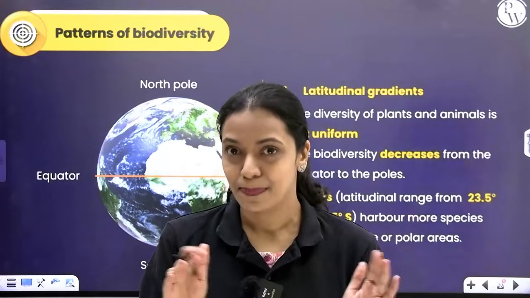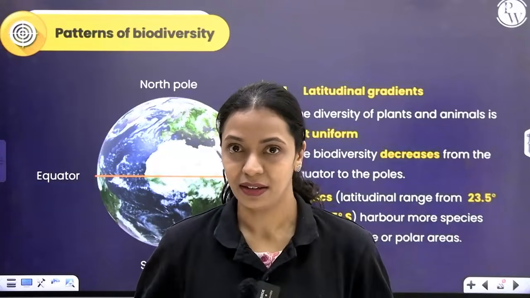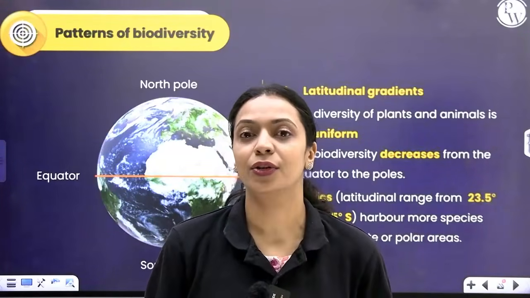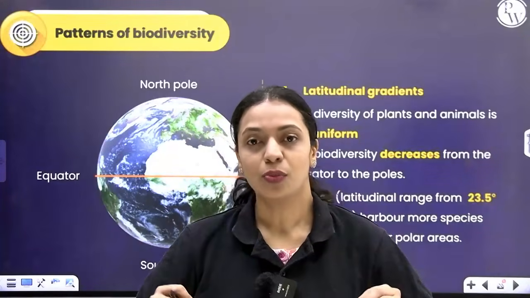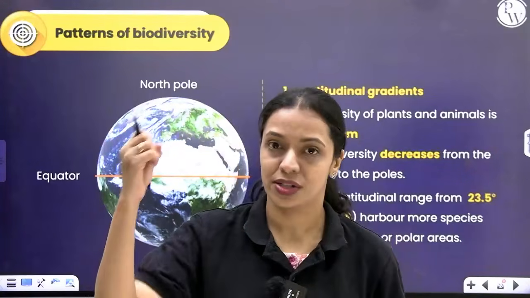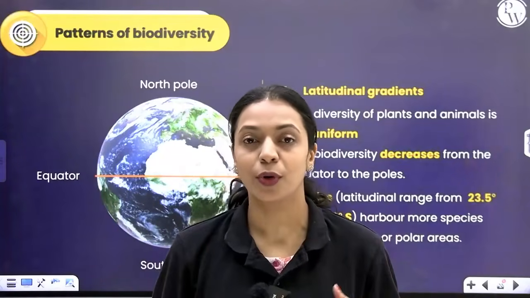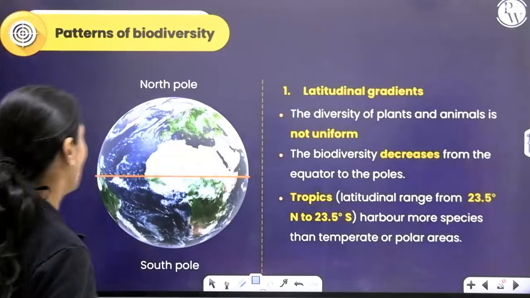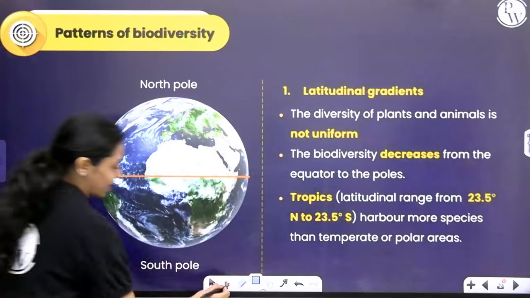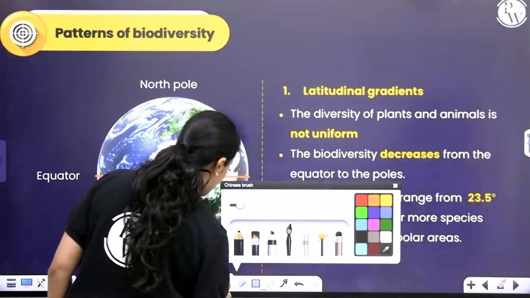Is there any specific pattern that you can find here? Yes, there is. We call it the latitudinal gradient. As you move away from the equator towards the poles, be it the North Pole or the South Pole, the species diversity progressively decreases. So at the equator is where you will have the maximum species diversity.